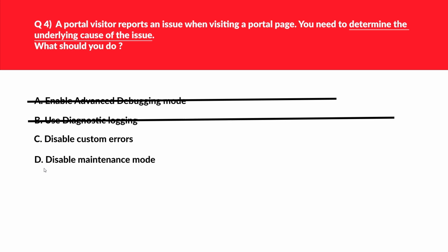Let's look at option D still, that is disable maintenance mode. In real life, if you disable maintenance mode, probably you might lose your job, because maintenance mode is used to display a proper message to customers whenever a maintenance activity is going on. For example, solution packages are being updated. Hence, we'll reject D as well.